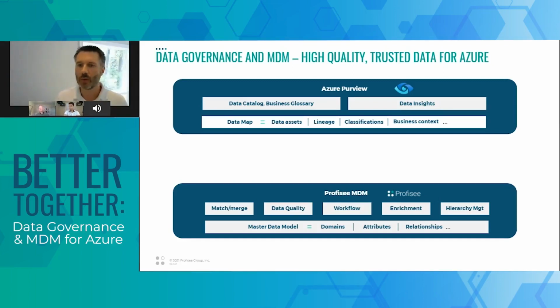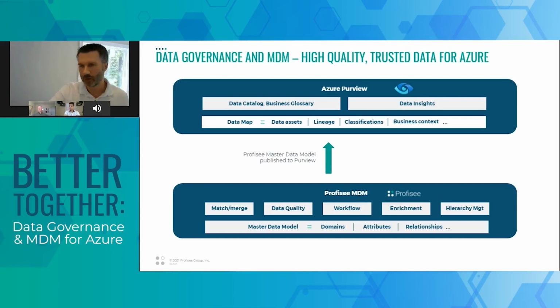Having these two things work together is a much better approach and leads to a much better outcome for organizations. The way we've delivered this integration, there are two components of it. The first one is our ability to publish a master data model and all the other assets defined within Profisee natively into Purview. The goal here is to allow Profisee to participate in governance alongside all the other data assets across your broader enterprise.